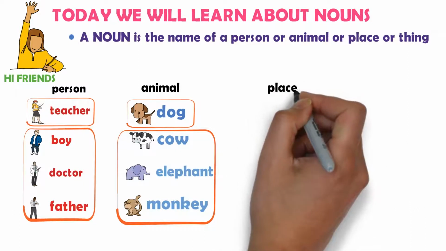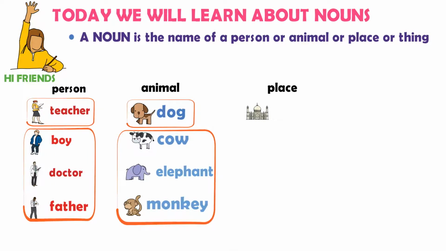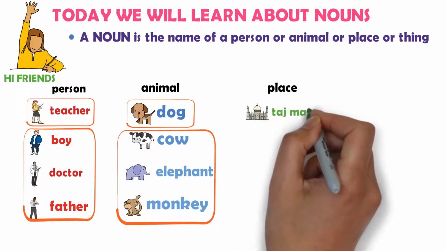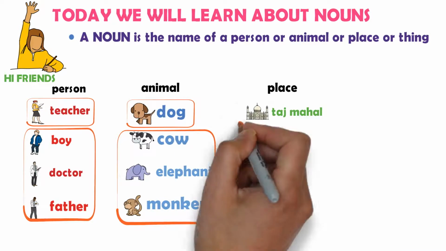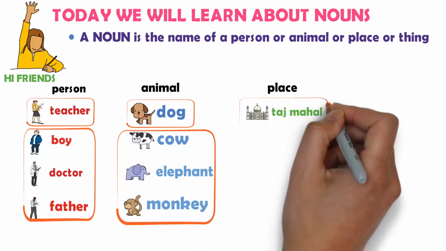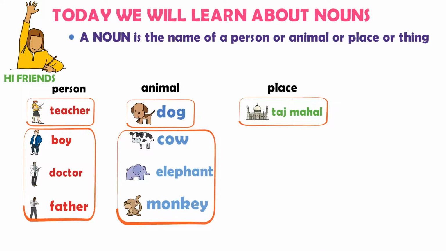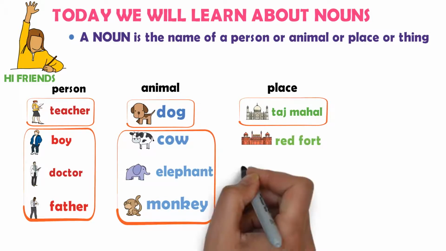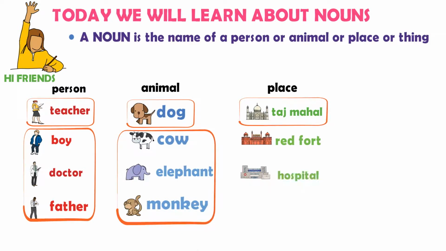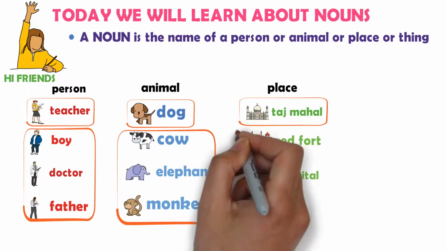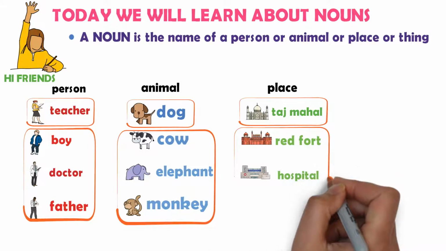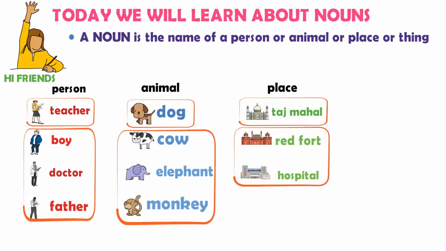Place. Example: Taj Mahal. Taj Mahal is a name of a place. So, Taj Mahal is noun. Red Fort is a name of a place. Hospital is a name of a place. So, Red Fort and hospital are nouns.